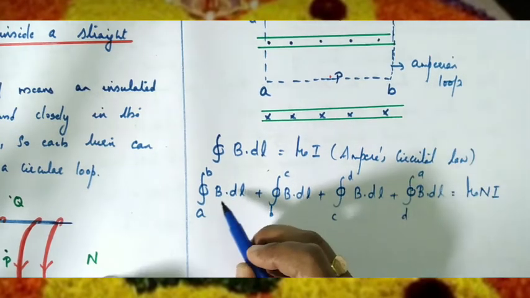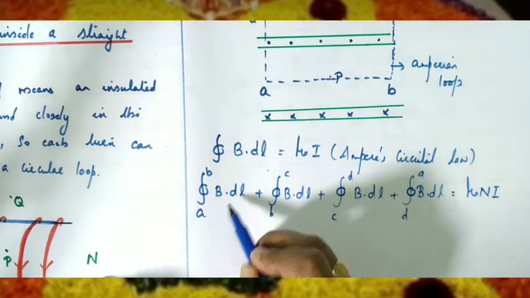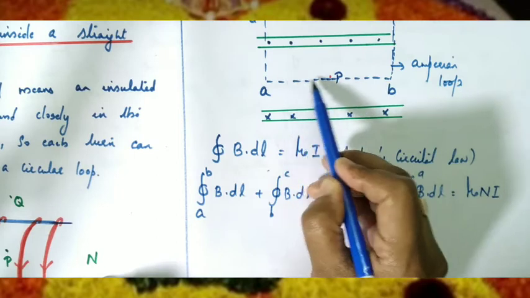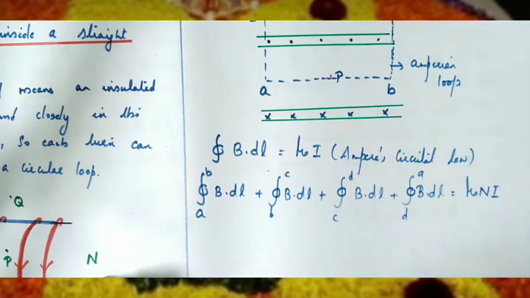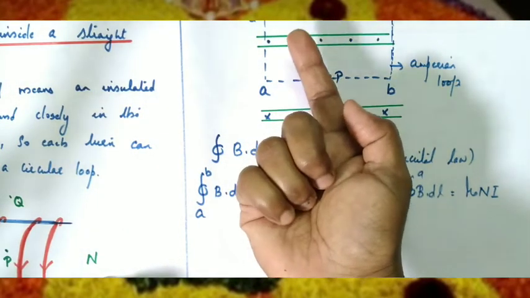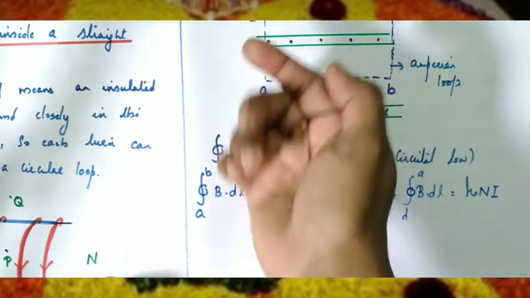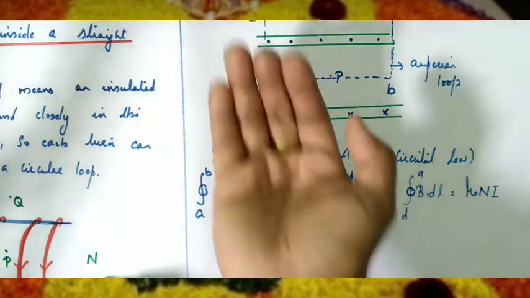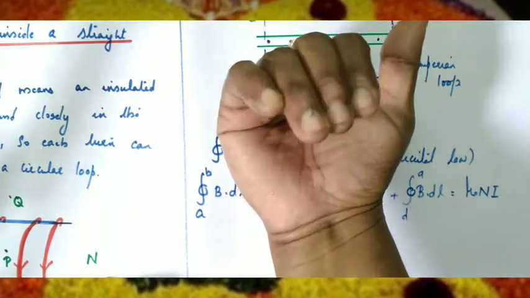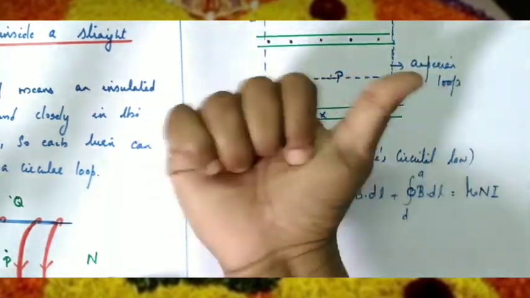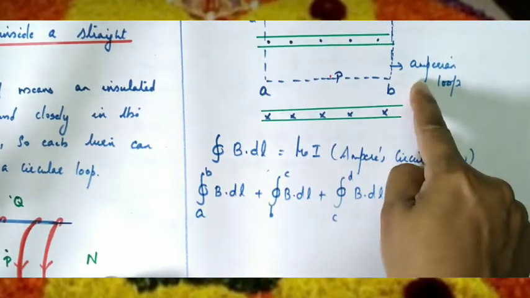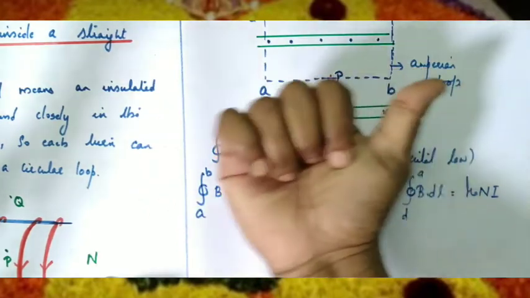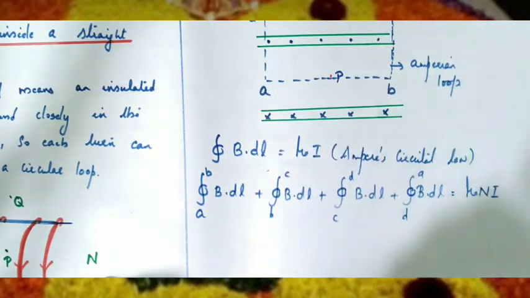Now, these are all closed line integrals. This can be written as integral A to B, B dot dl, which means B dl cos theta. Here if you consider the side AB, what is the direction of the magnetic field? Here current is outward, here current is inward. We know that each turn of the solenoid acts as a circular loop. So here current is in the outward direction. What is the direction of the magnetic field? Along the side AB, inside the solenoid, the direction of the magnetic field is towards the right, using the right hand thumb rule.